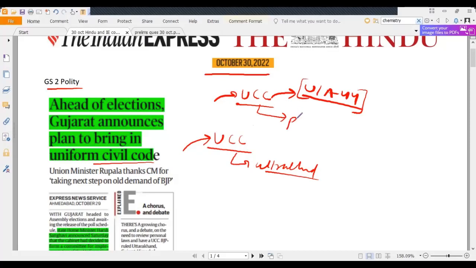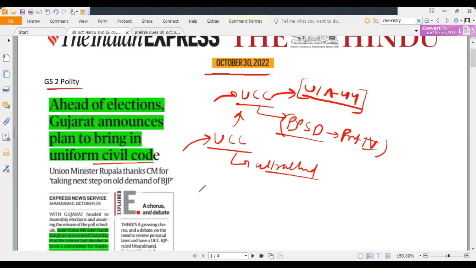It comes under Directive Principle of State Policy, Part 4 of the Indian Constitution. Basically, it means having uniform civil laws in our nation, for example, matrimonial disputes, inheritance laws, etc.